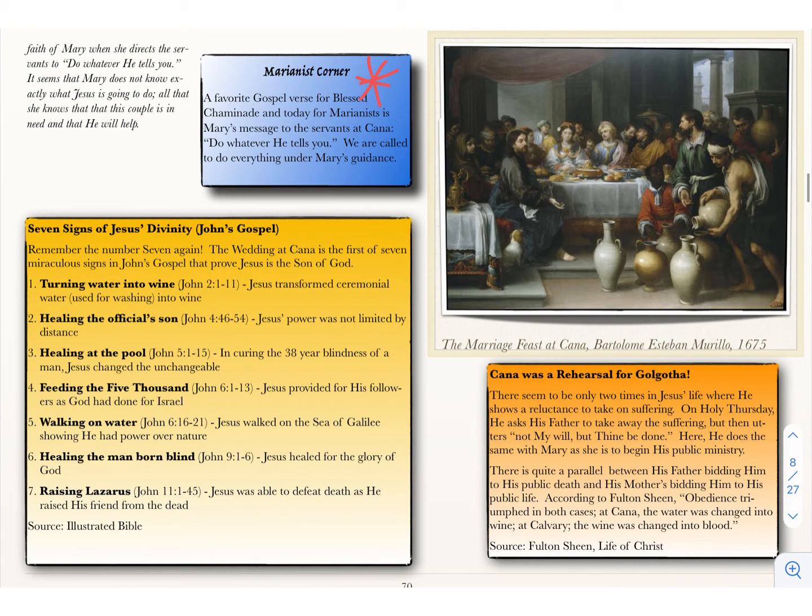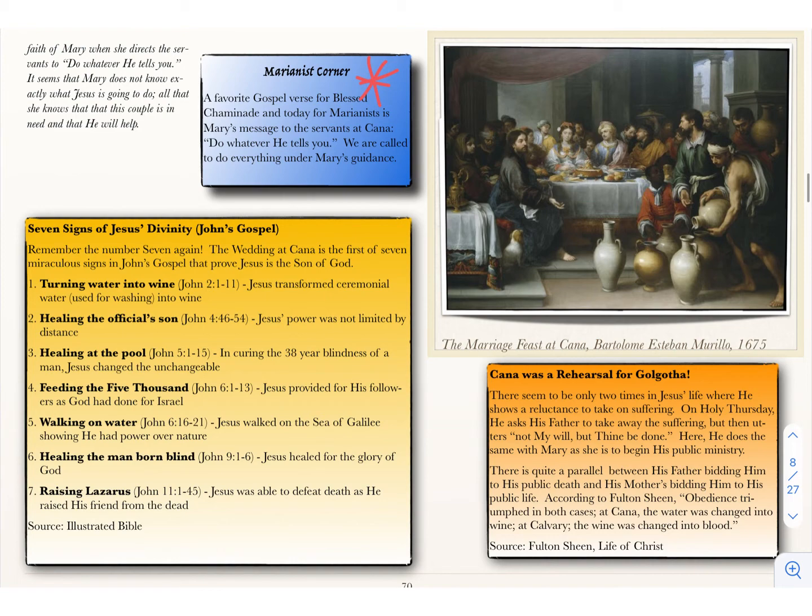And this is kind of like a WWJD kind of thing, that we have to trust that Jesus knows what's best for us. Okay? When Mary tells the servers to do whatever he tells you, she doesn't know what that means fully, but she trusts him. And she knows that the couple was in need of help, and she knows that Jesus can do that. And we too can recognize that we need help, and Jesus is there to help us.